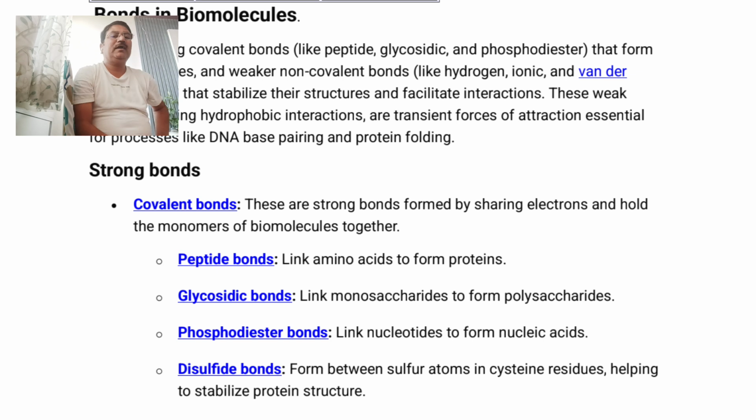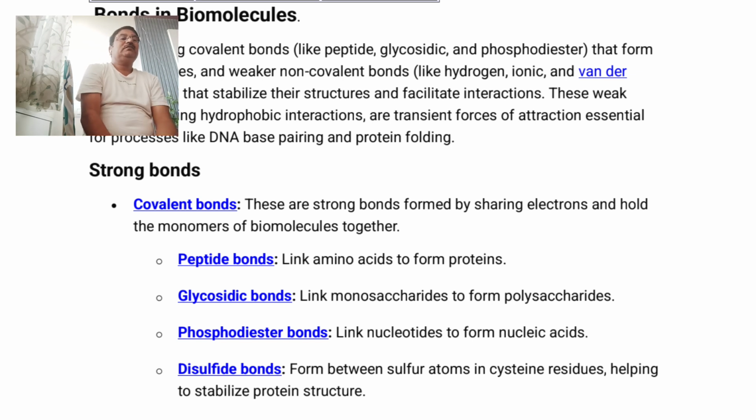Such bonding is called glycosidic bonding. This we have studied in various polysaccharides or carbohydrates, particularly various types of sugars, disaccharides, trisaccharides, and sugars like maltose, lactose, and sucrose. All these contain glycosidic bonding. This is the second important example of covalent or strong bonds present in biomolecules.